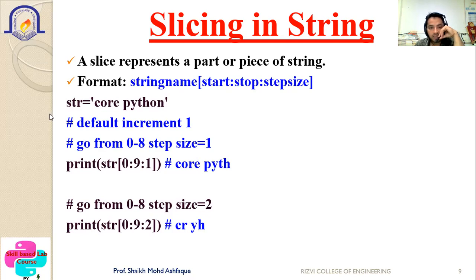So you can see that initially the first character is printed, then O is skipped, then R is printed, then E is not printed, the space is printed, then P is not printed, then Y is printed, because it takes the step of 2. That's why on that step, if a particular character comes, it will never be printed. So you can utilize step 2, step 3, step 4 also, as per the need of the slicing or as per the need of the programmer.